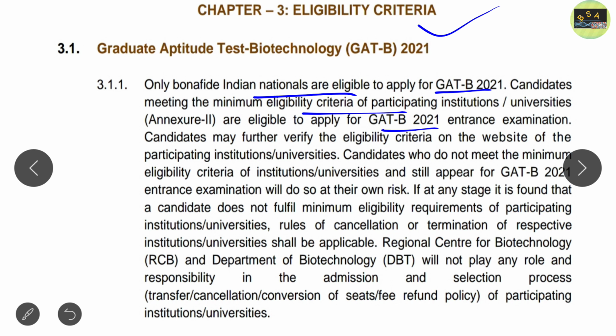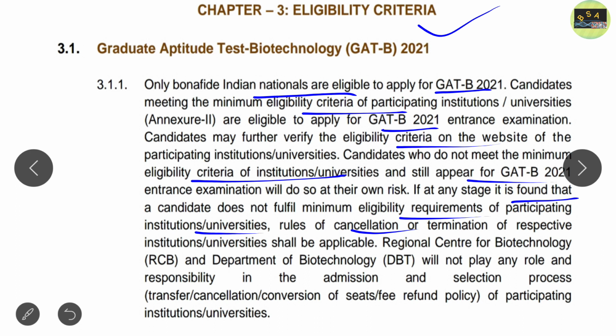Clear? Candidates may also verify the eligibility criteria on the website. I will provide you the link to the website at the end of the video so that you can check there. Candidates who do not meet the eligibility criteria and still appear for GATE B, remember, will not get any benefit from this. So please check the eligibility criteria first, because if at any stage they find that you do not meet the eligibility requirements of the participating institutions and universities, then they may cancel your admission.